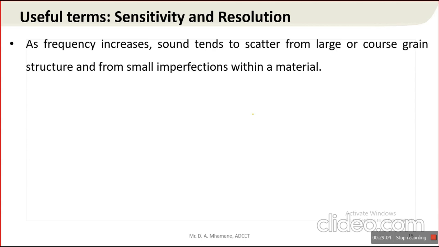As frequency increases, sound tends to scatter. Remember, this is somewhat controversial. As frequency increases, sound tends to scatter from large or coarse grain structure and from small imperfections within the material. It is very controversial. As we increase the frequency, scattering of sound waves is more. So we need to select the appropriate frequency while inspecting.